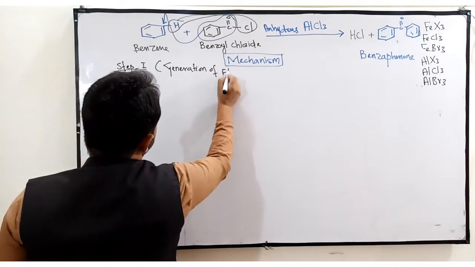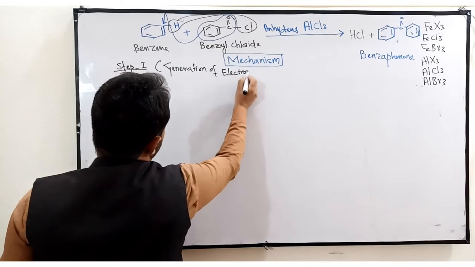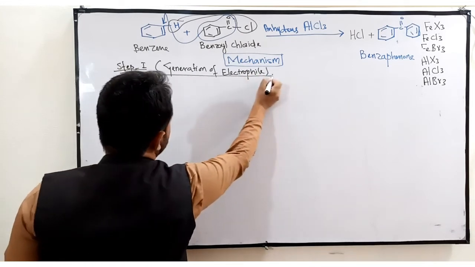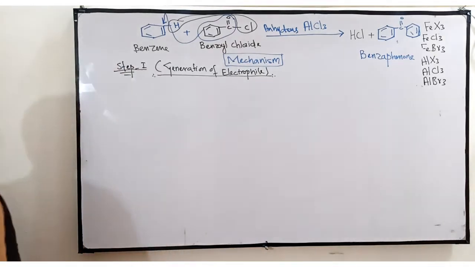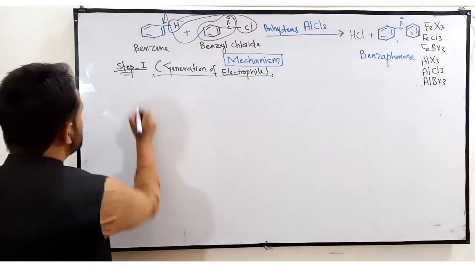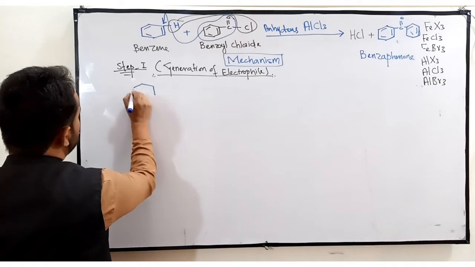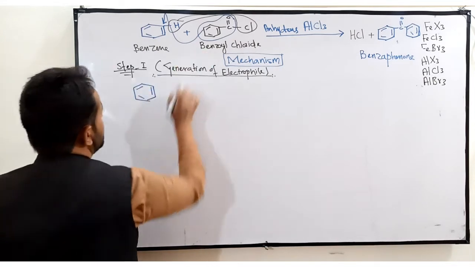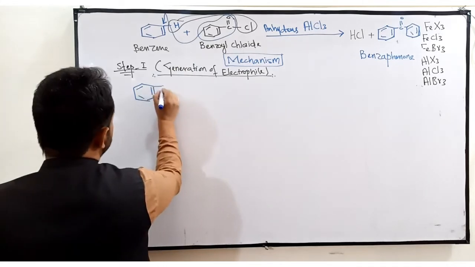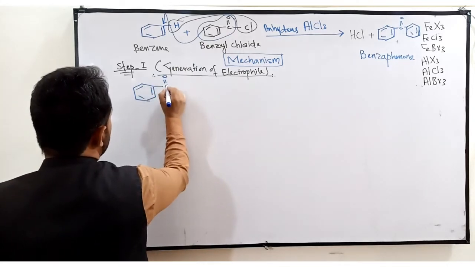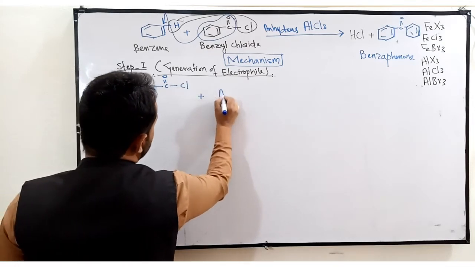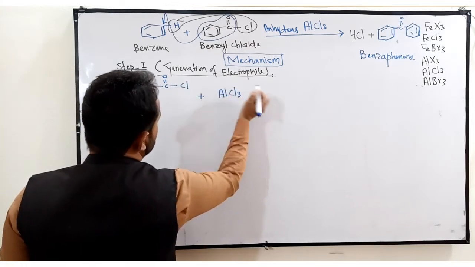As I told, the first step is always the generation of electrophile, because these are electrophilic aromatic substitution reactions. Understand how we form electrophiles? Just take the reactant, the acylating agent, that is C double bond O and chlorine. With this we are using aluminum trichloride.